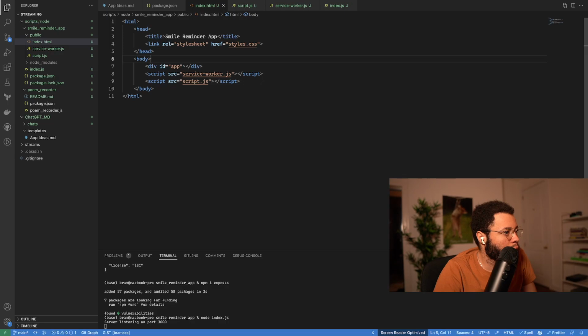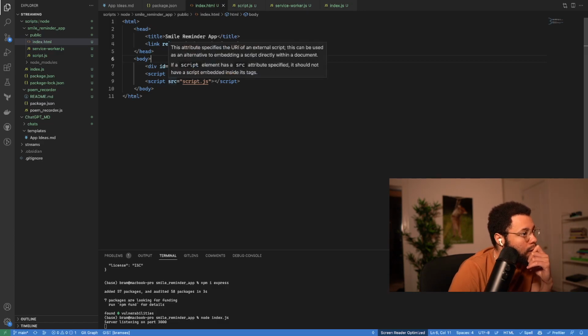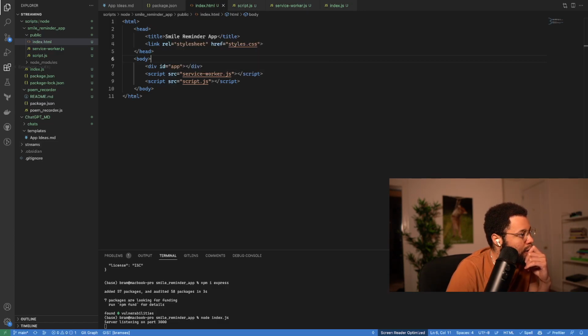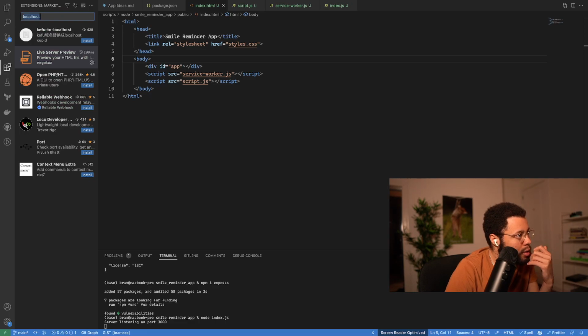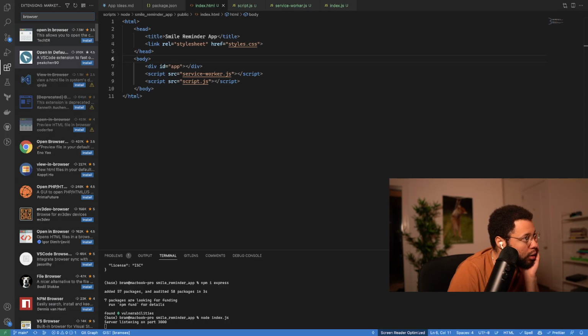So we have our service worker, we have our script.js, we have our smile reminder app thing. I wonder, is there no browser in Visual Studio Code already? I feel like that's something that people want, because I really don't want to open Chrome right now and do that whole thing.